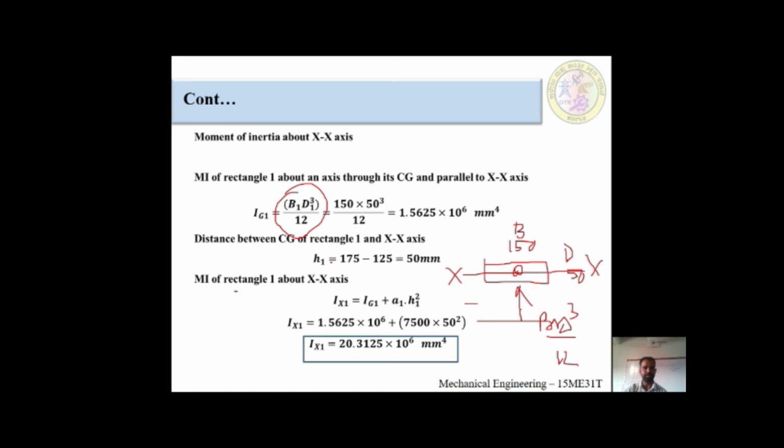B D cube divided by 12. B is 150 and D is 50, so 150 into 50 cube divided by 12. After putting the value in the calculator, you will get 1.5625 into 10 raised to 6 millimeter raised to 4. Millimeter raised to 4 is the unit of moment of inertia. After calculating this, how do we find the h value?